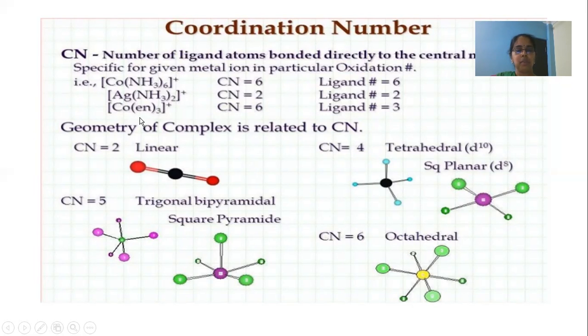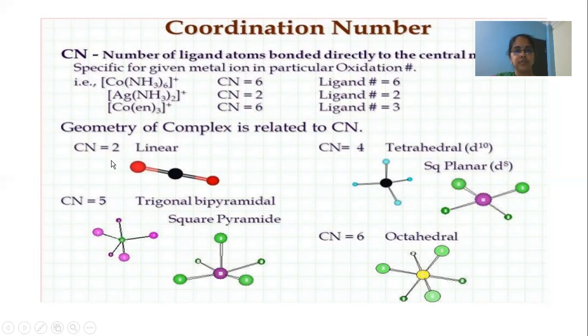In this complex, en is nothing but ethylenediamine. 3 ligands are present, but each contains 2 donor atoms, so 6 donor atoms will be attached to the cobalt. So the coordination number is 6. Ligands are 3, but the coordination number is equal to 6. Based on this coordination number, the hybridization is different and the shape of the complex varies.